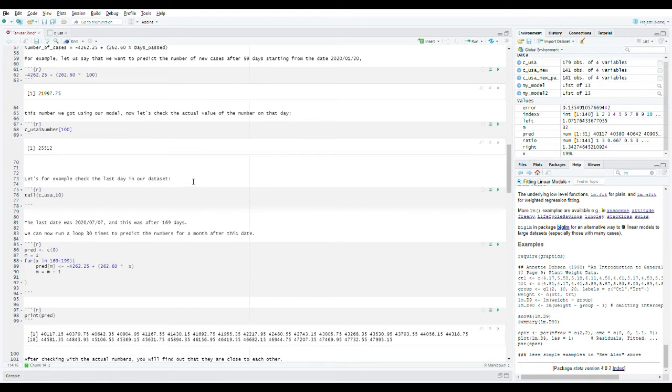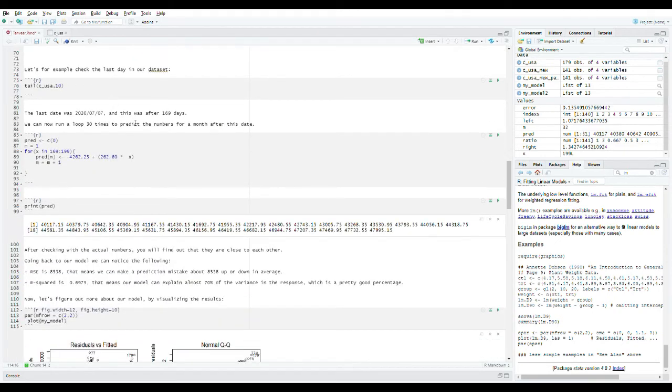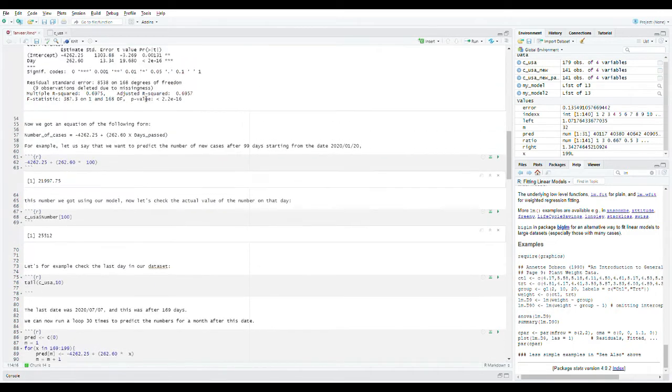So our RSE equals 8538, that means we can make a prediction mistake of about 8538 up or down on average. Our R-squared score was 0.6985.